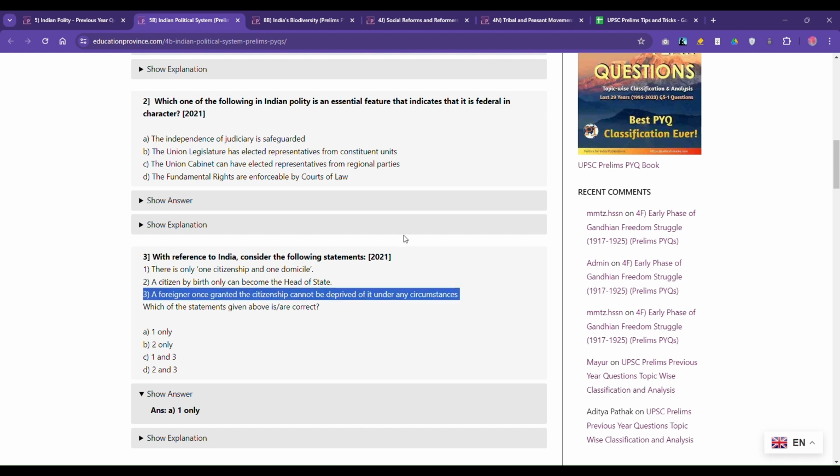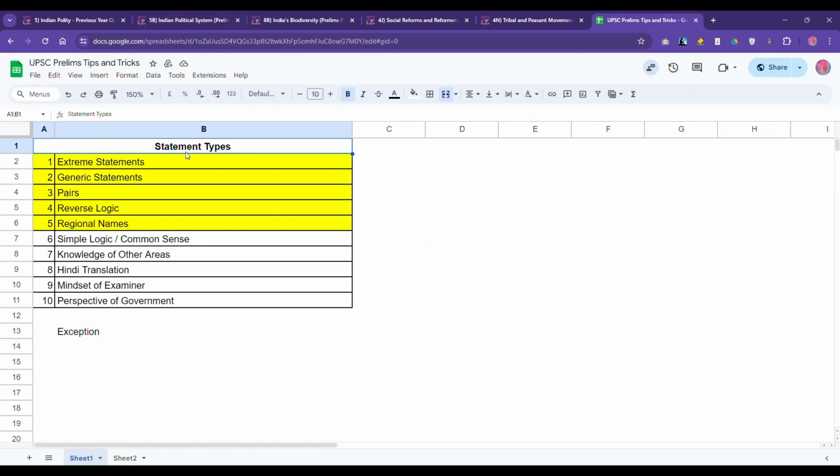So this also comes under the category of extreme statements. There will be cases where there is overlap: it will be an extreme statement, plus you can eliminate it just on the basis of common sense. If that is the case, you can do that. We'll discuss one more example, then we'll move on.